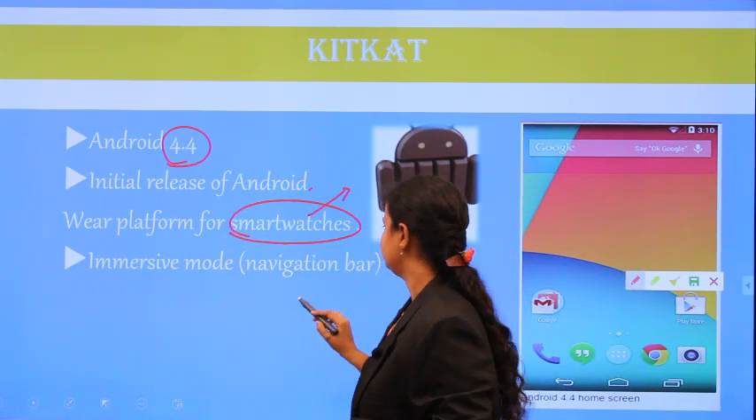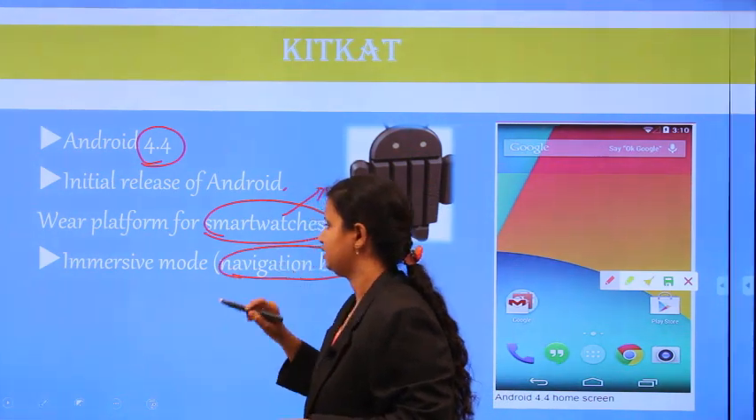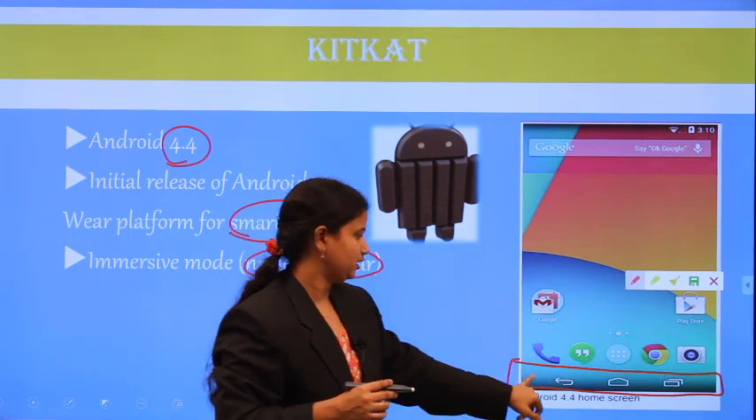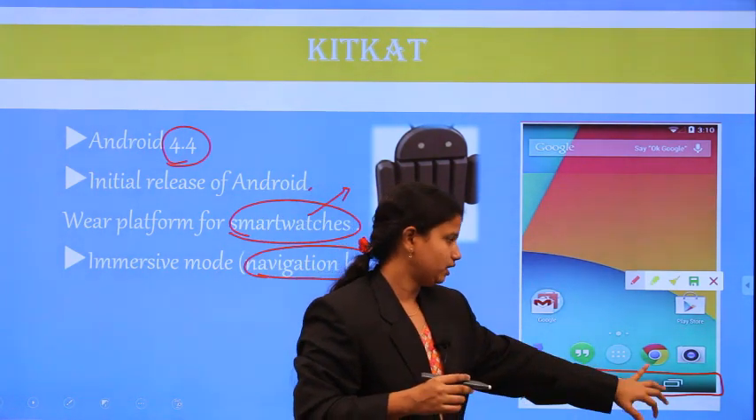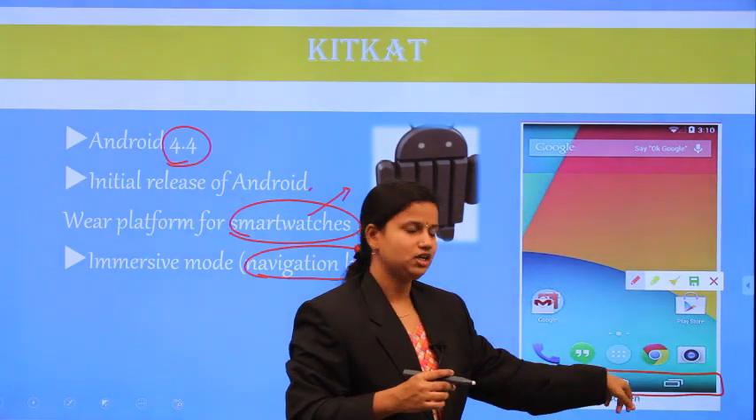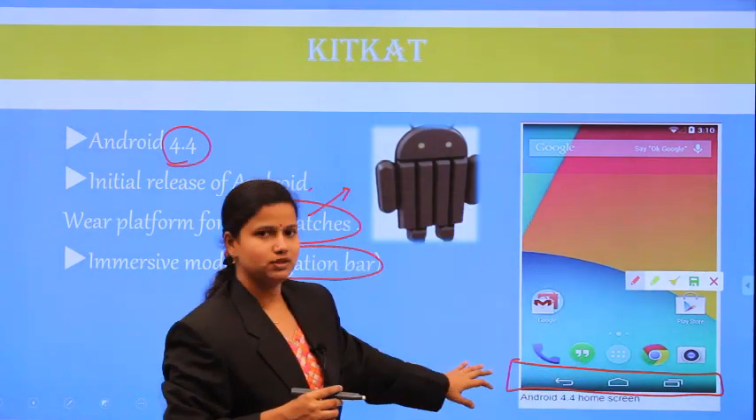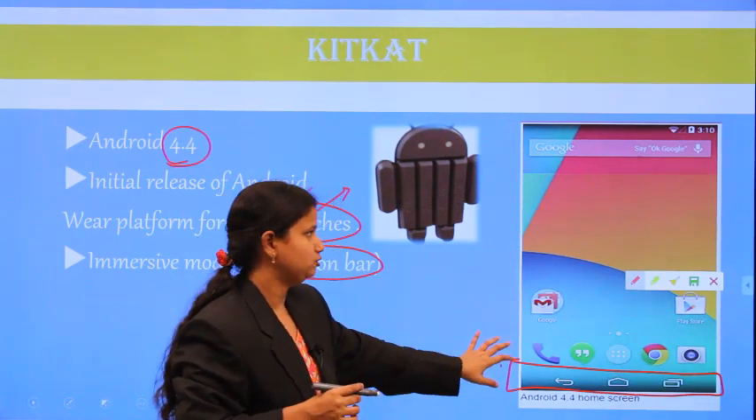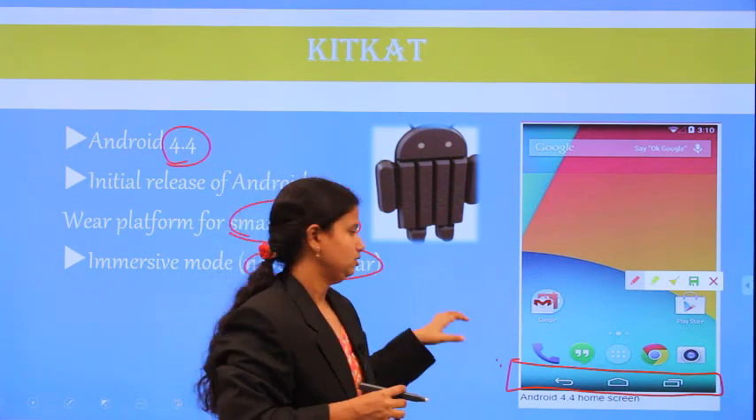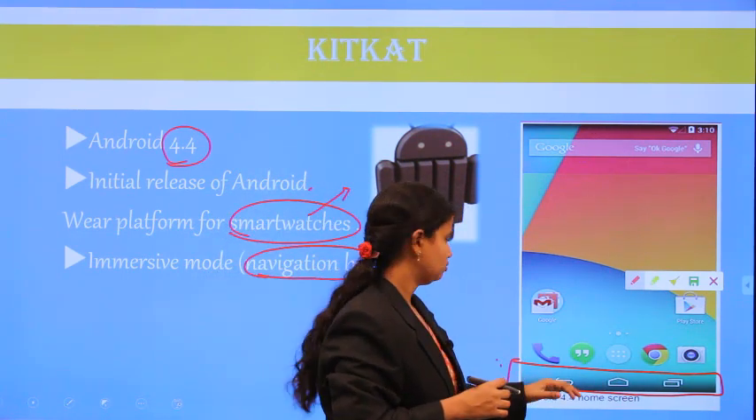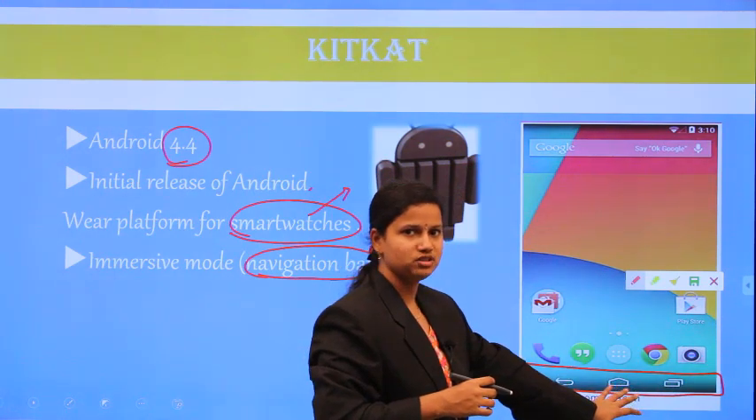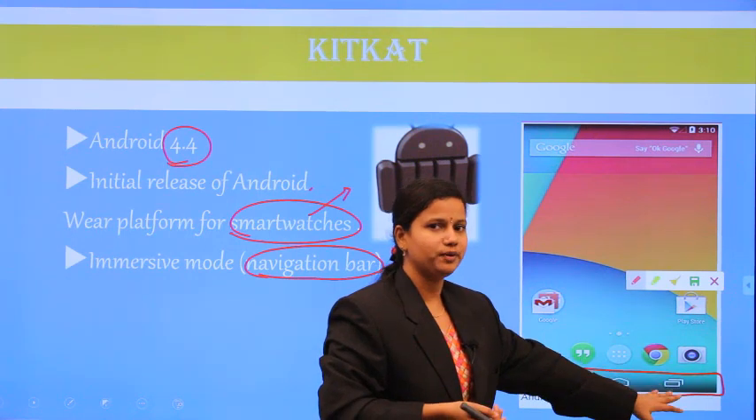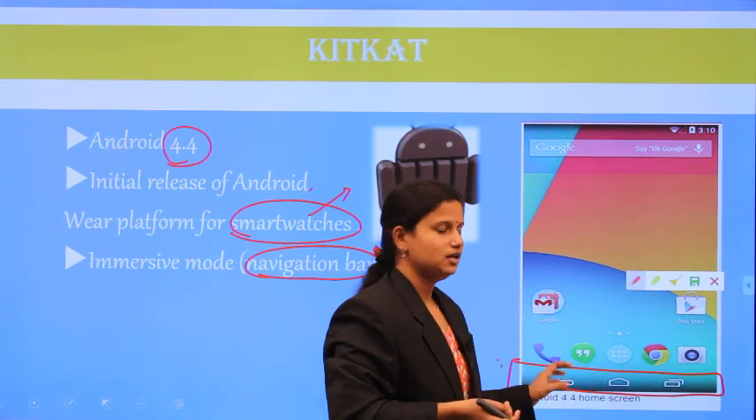Immersive mode, which means the navigation bar is displayed. This one is a navigation bar. So what is this navigation bar? It contains the back button, the home button, and the recent applications button. These are the three different options available in the navigation bar. The navigation bar was introduced in this KitKat version only. It is used for closing your applications and going to the home screen, or going to the recent applications that you have opened. That can also be seen by using this navigation bar.